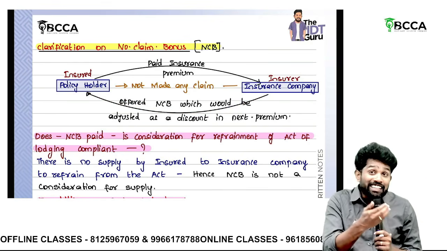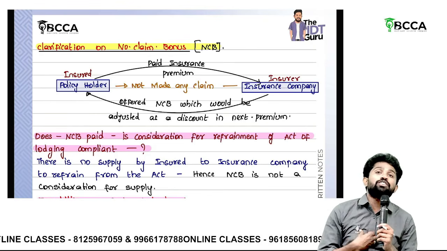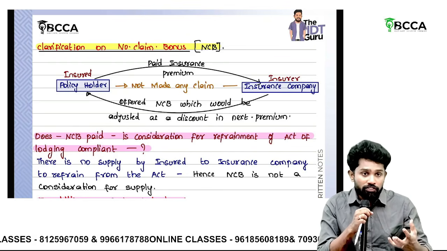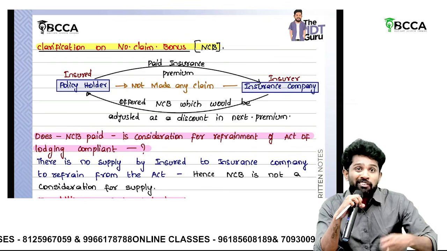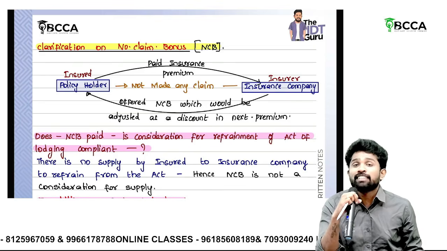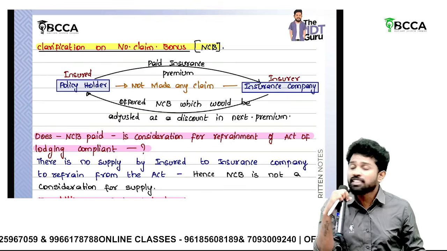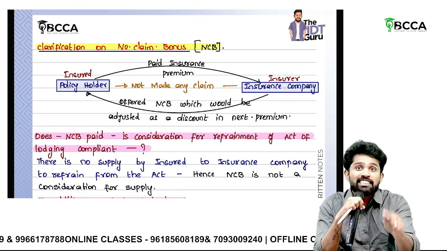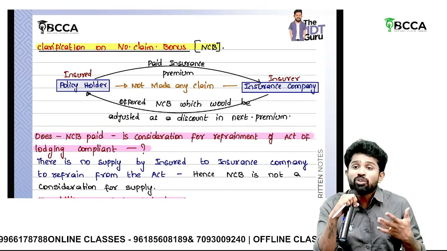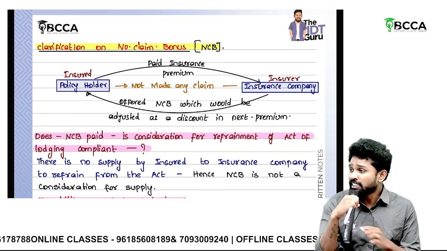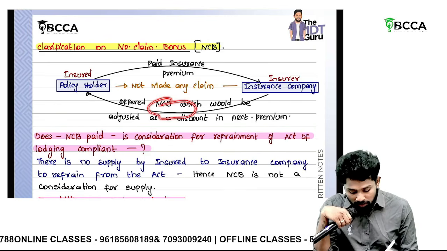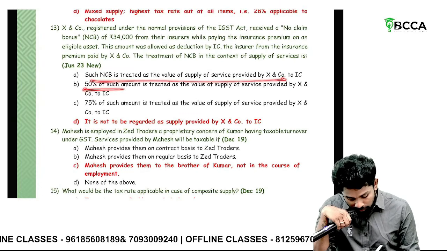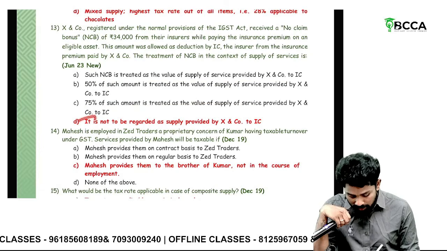The question is whether the insurance company paying a no claim bonus of 10,000 to the policyholder is supply. Sir, why has such a question been raised? Very simple, sir. Making a claim is your right. If you are not making a claim, then it is restraining from doing an act. When any consideration is received for restraining from doing an act, that is also called supply. But here the fundamental thing is, did he restrain himself? No, because there is no event of even making a claim. Since there is no event of making a claim, there is no concept of restrainment. Hence, it is not a supply. It is not to be recorded as supply. Value of supply, 50% value of supply, 70% value of supply, but the answer is, it is not to be regarded as supply.